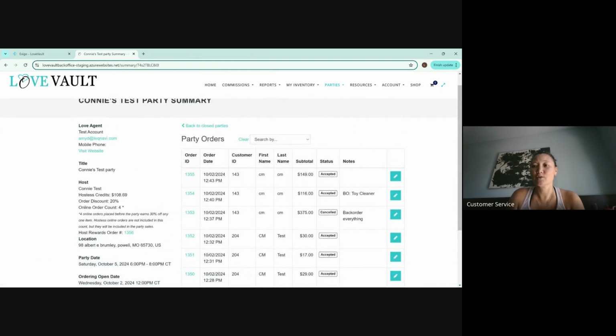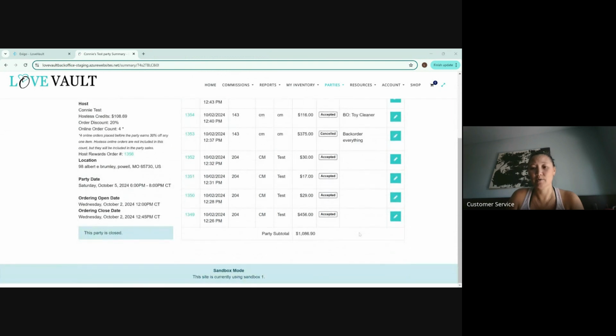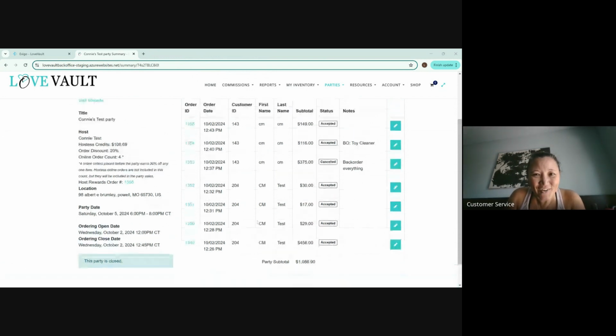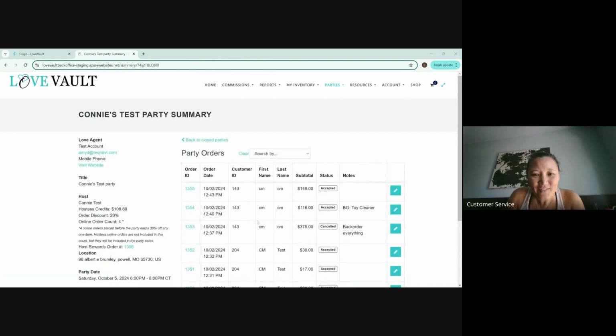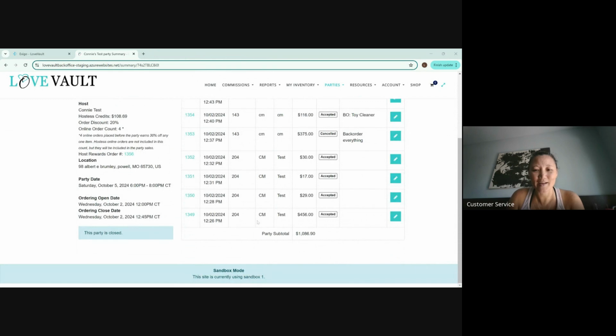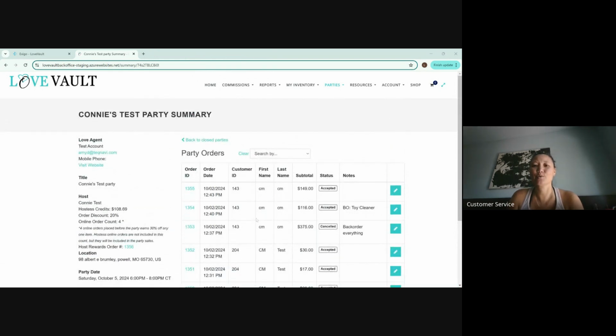Just make sure that whenever there are items in here that you are personally fulfilling yourself and they didn't go through the party link, you notate what you have on back order. Okie dokie artichoke. So that is how you do your parties, and stay tuned for some more training.